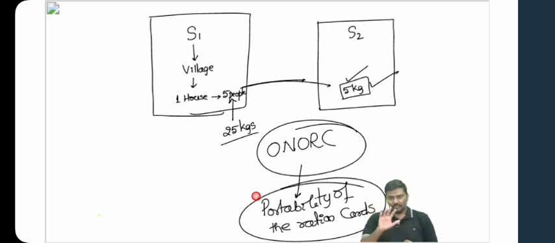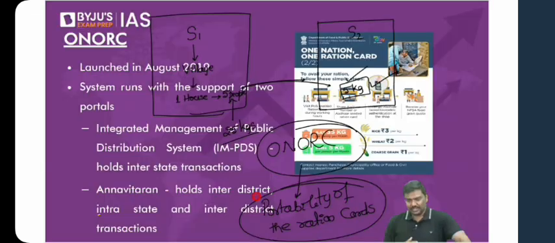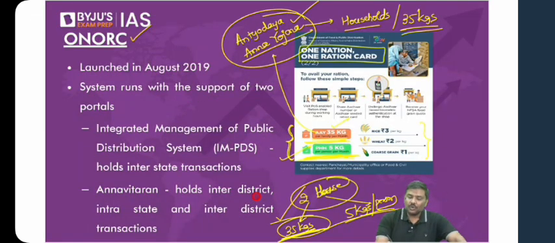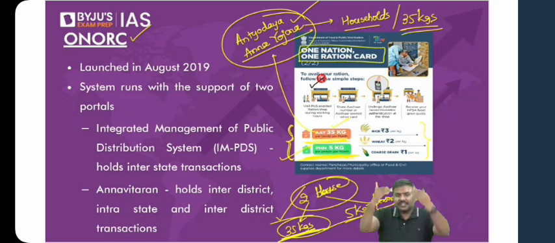Now, what will happen here? Follow this very carefully. Imagine I'm that migrant beneficiary. I've moved from state 1 to state 2. Now I will go to the fair price shop and provide my Aadhaar credential. Simple. I will provide my thumbprint. Now you are that shopkeeper. Once I provide the thumbprint, the system will show that I'm a beneficiary. So what you will do? You will give me 5 kgs of food grains.